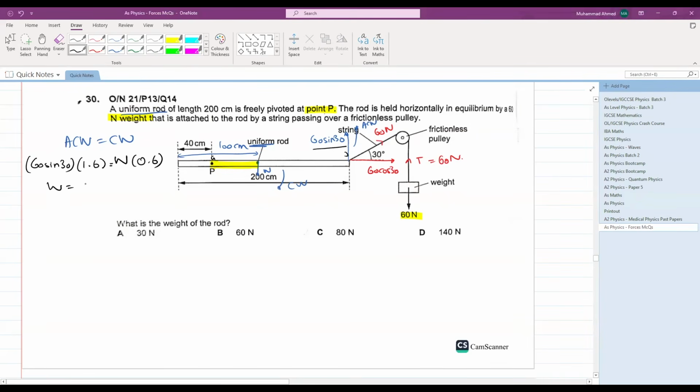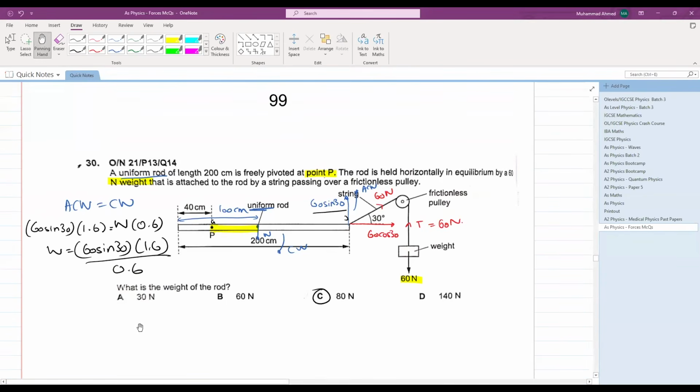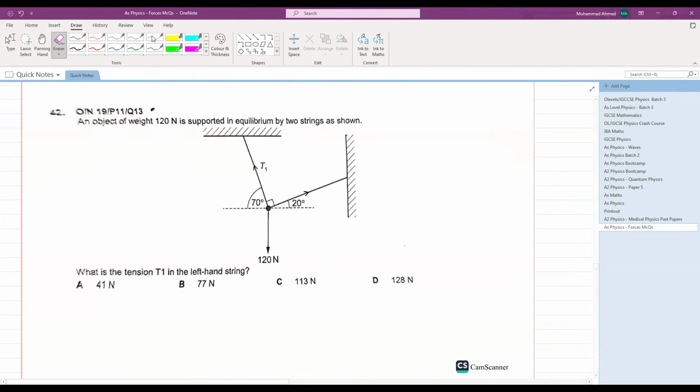Weight comes out to be 60 sine 30 into 1.6 divided by 0.6. Can we calculate this answer? Yes, 60 sine 30 into 1.6 divided by 0.6 gives you an answer of 80 Newton. Let me check the question number. 99 should have an answer of C, and it has an answer of C. Perfectly fine.